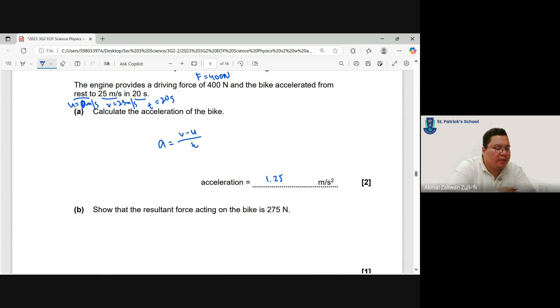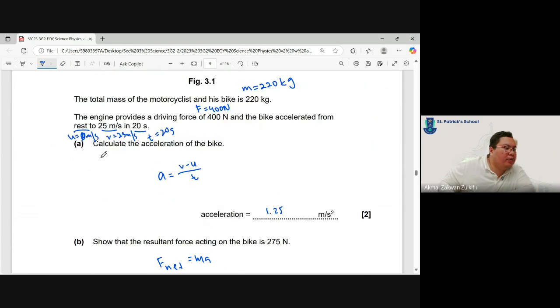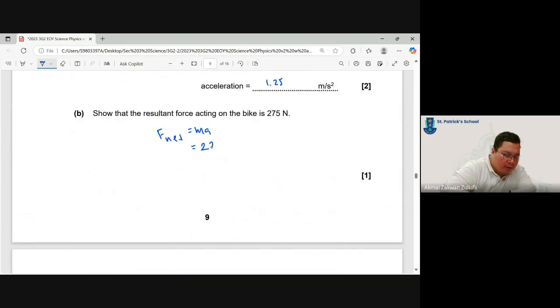Go and check. Okay, and show that the resultant force of the bike is 275 newtons. So what's the formula for resultant force? Resultant force formula is F net equals MA. You all remember F net equals MA, right? So we have 220 times 1.25, and you will get 275. Okay? So you have shown it already.